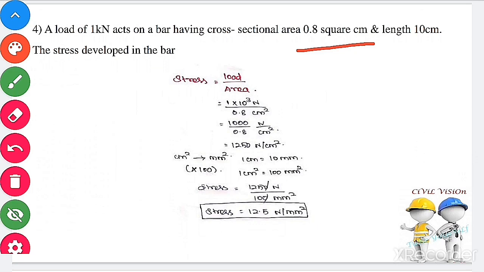Convert the unit into Newton per mm square. 1 centimeter equals 10 mm, so 1 centimeter square equals 100 mm square. Therefore, substitute the unit conversion and find the answer: stress equals 12.5 Newton per mm square. Next question.